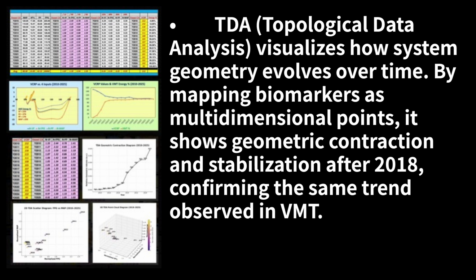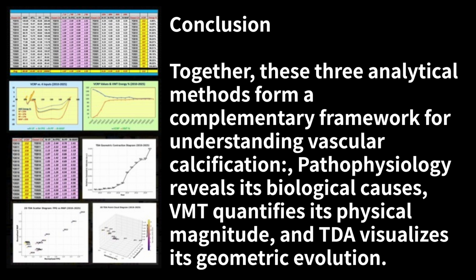By mapping biomarkers as multidimensional points, it shows geometric contraction and stabilization after 2018, confirming the same trend observed in VMT. Conclusion: together, these three analytical methods form a complementary framework for understanding vascular calcification. Pathophysiology reveals its biological causes, VMT quantifies its physical magnitude, and TDA visualizes its geometric evolution.